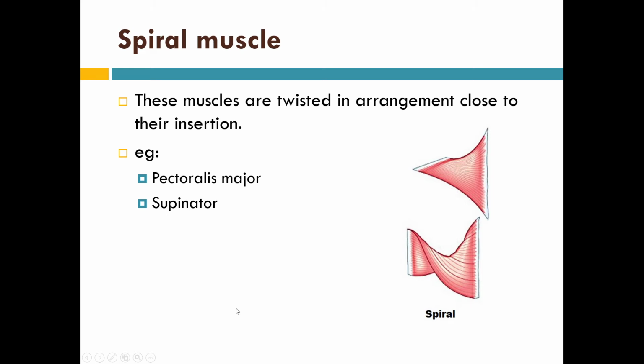Now the spiral muscle. These muscles are twisted in arrangement close to their insertion. Obviously we can see the muscles are twisting. Examples are pectoralis major and supinator.